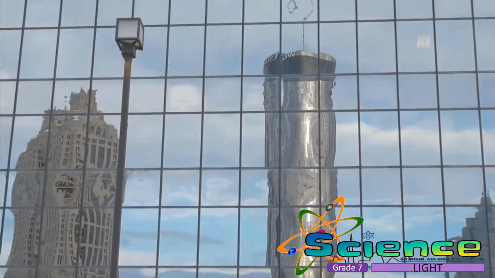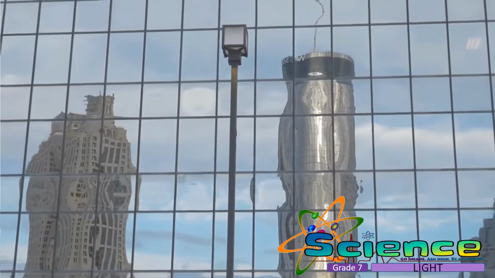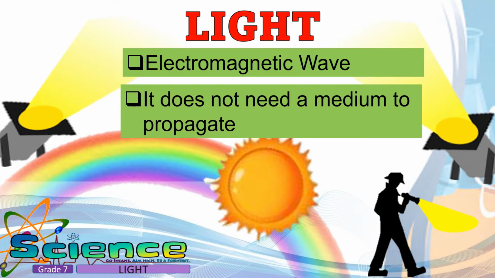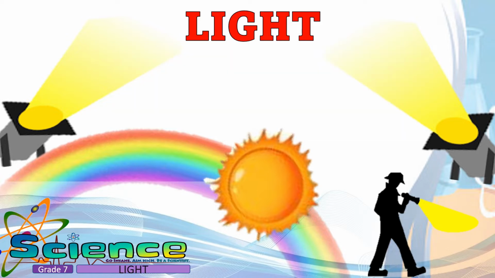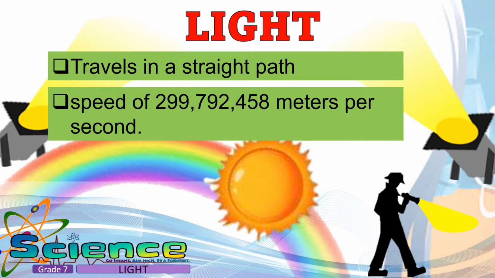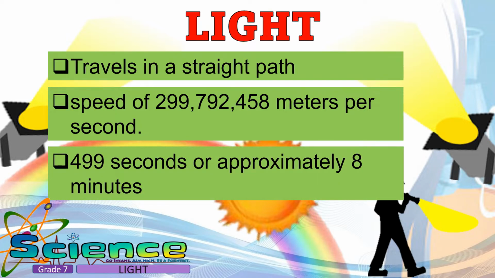But how does a light behave so that we can see these beautiful creations? Light is an electromagnetic wave. This means that it does not need a medium in order to propagate. Light travels in straight path. In vacuum, light has a speed of 299,792,458 meters per second. It takes 499 seconds or approximately 8 minutes for the light to travel from the sun to the earth.